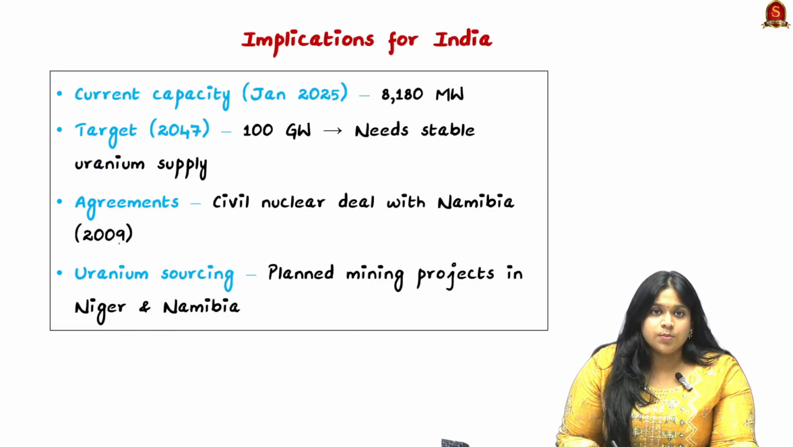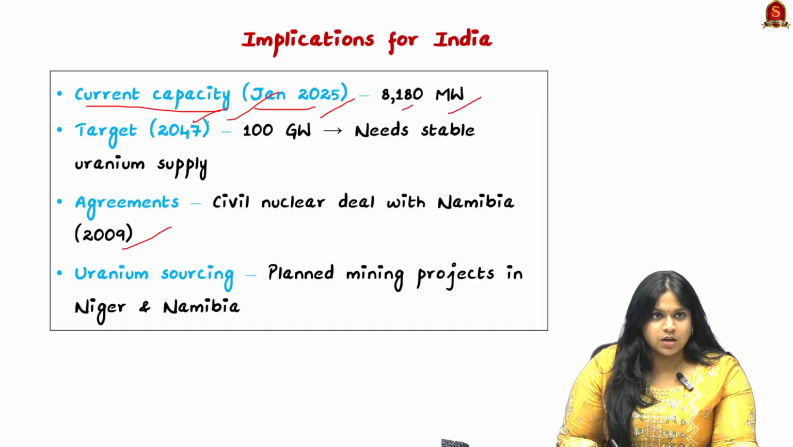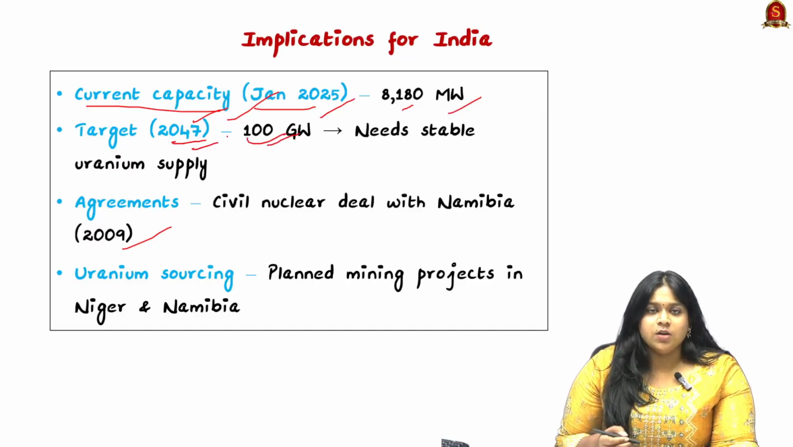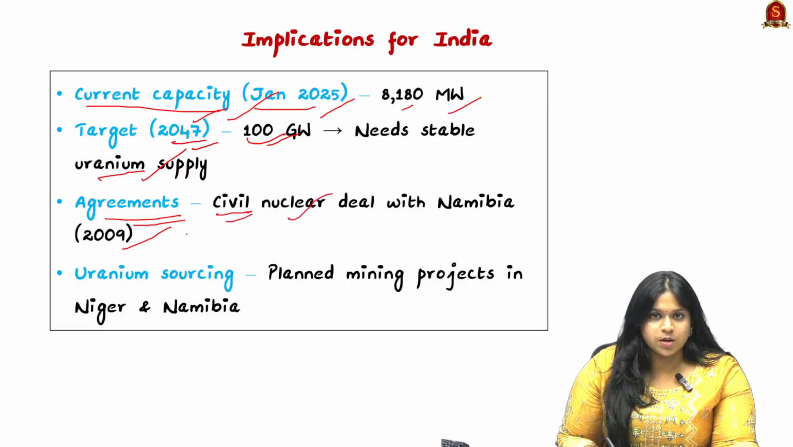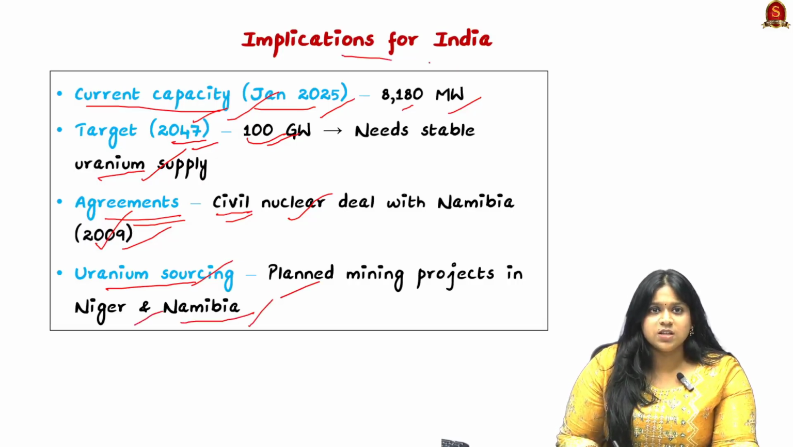Now let's look at the implications of these agreements for India. First, looking into the current capacity of nuclear energy in January 2025, we have almost 8,180 megawatts, and the target for 2047 is to attain 100 gigawatts, where we need a more stable supply of uranium. And looking into the agreements, we brought in the civil nuclear deal with Namibia in 2009. And for uranium sourcing, we have planned mining projects in Niger and Namibia. So these are the implications for India and Africa for nuclear energy.